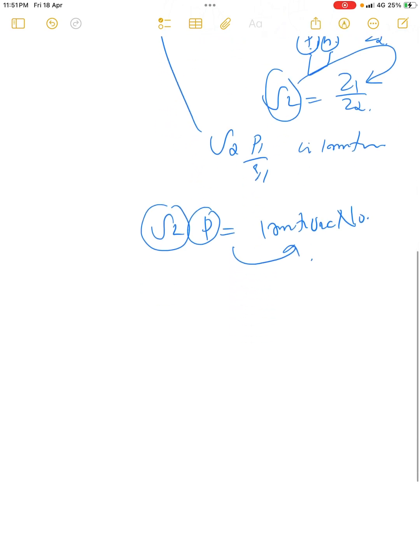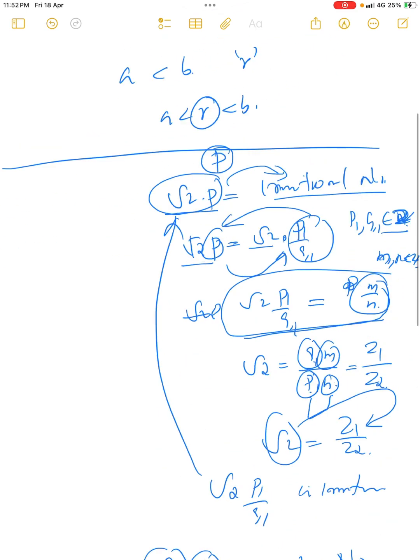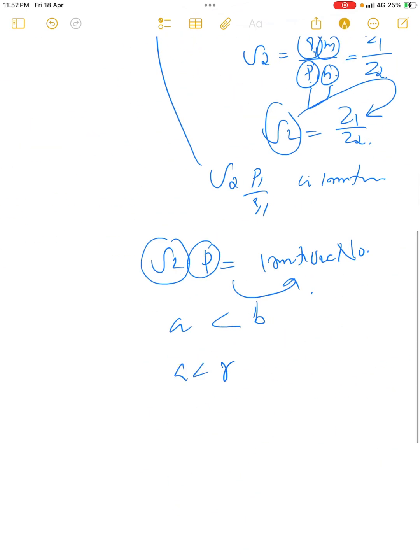The theorem is like this: if we take any real numbers which satisfy a less than b, then the corollary of the Archimedean theorem says that we can find a rational number r such that a less than r less than b. That is, we have to find an irrational number between a and b.